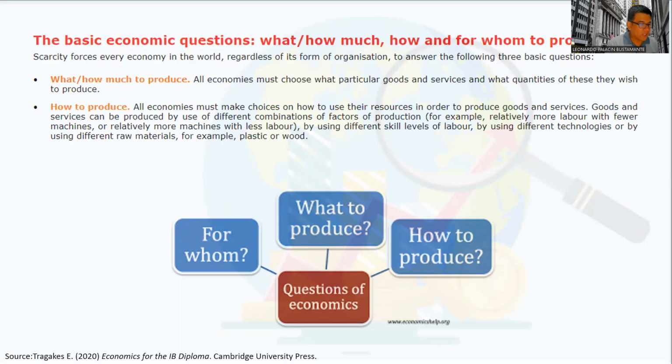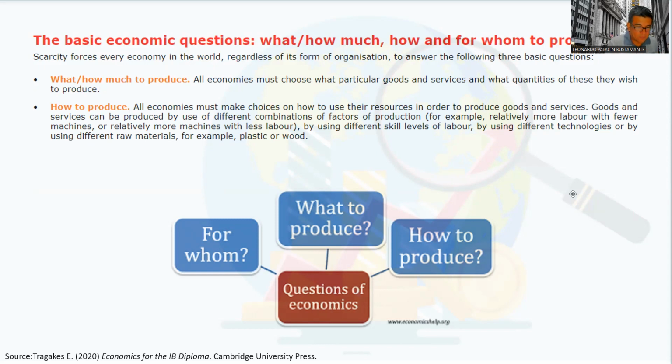The second question that comes is how to produce. All economies must make choices. So they need to know what resources they will be using in order to produce specific goods and services. So these goods and services can be produced having different combinations of these factors of production.